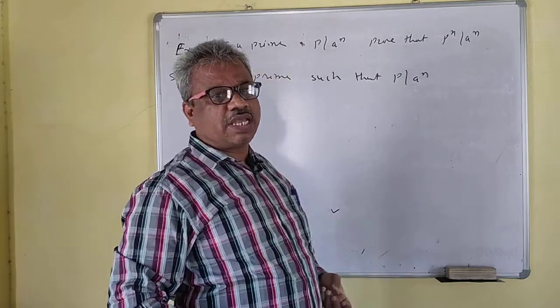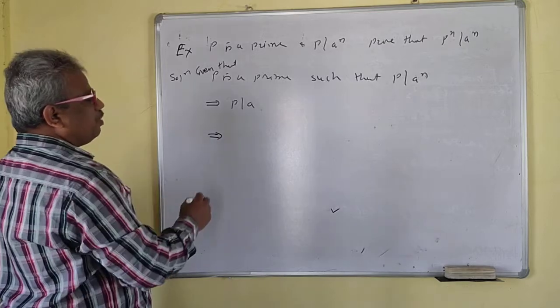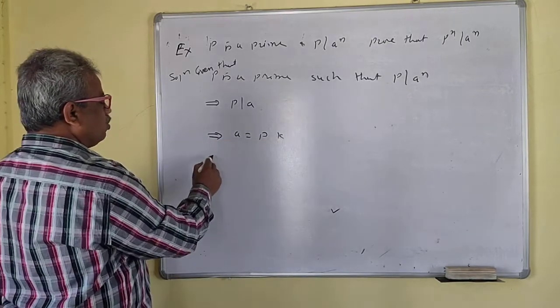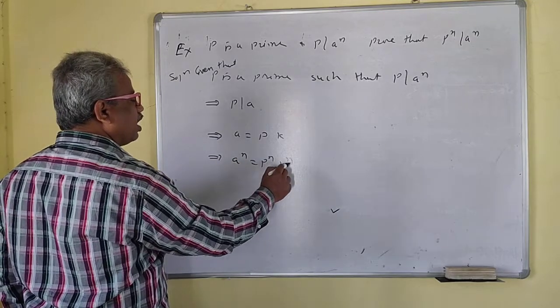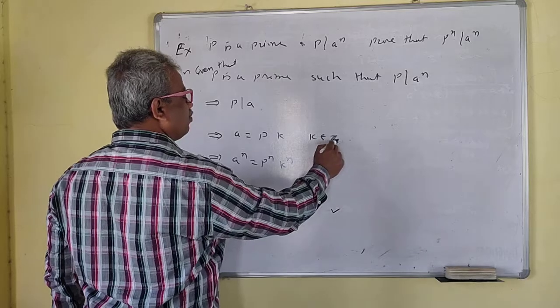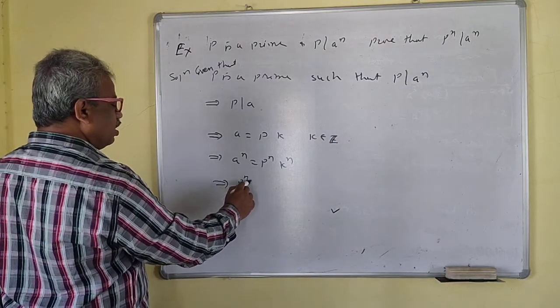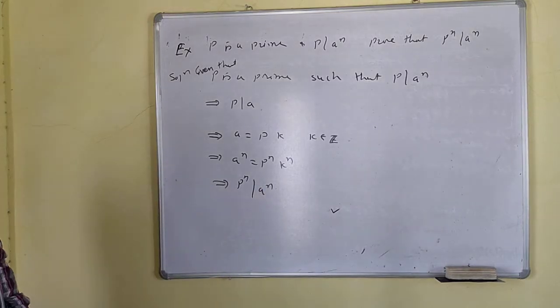So by Euclid's theorem, P divides a. I can write a is equal to P times k. So this implies that a^n is equal to P^n into k^n, where k belongs to Z. Now this implies that P^n divides a^n. So we are through.